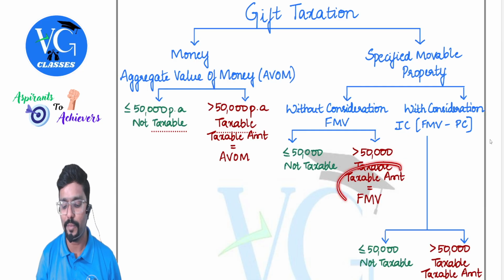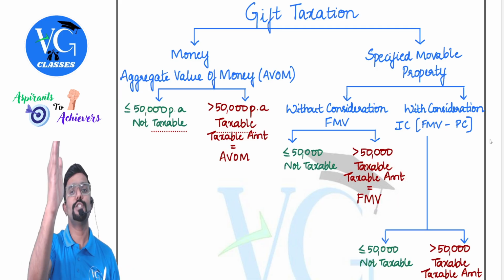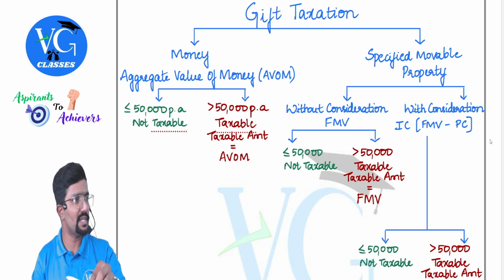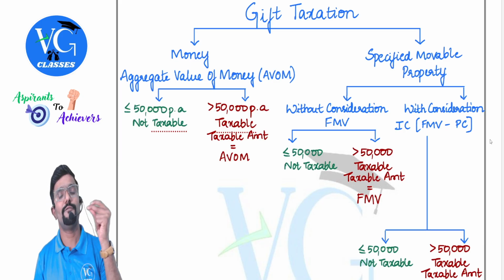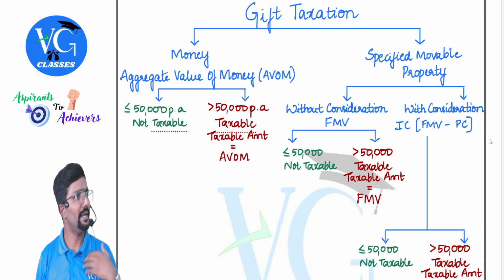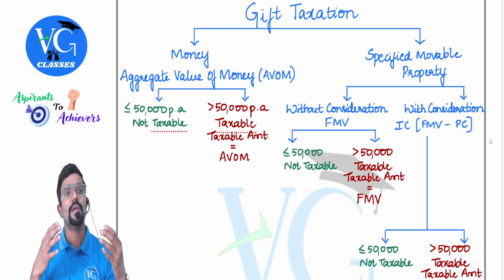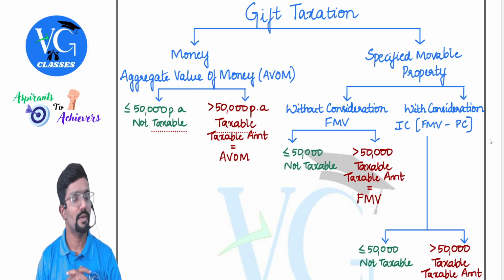Then the taxable amount would be the fair market value. For example, assume you gifted me shares that you were owning. Is it a movable asset? Yes. If the fair market value of the shares is 40,000, nothing is taxable in my hands. Assume you gifted me shares whose fair market value is 60,000.